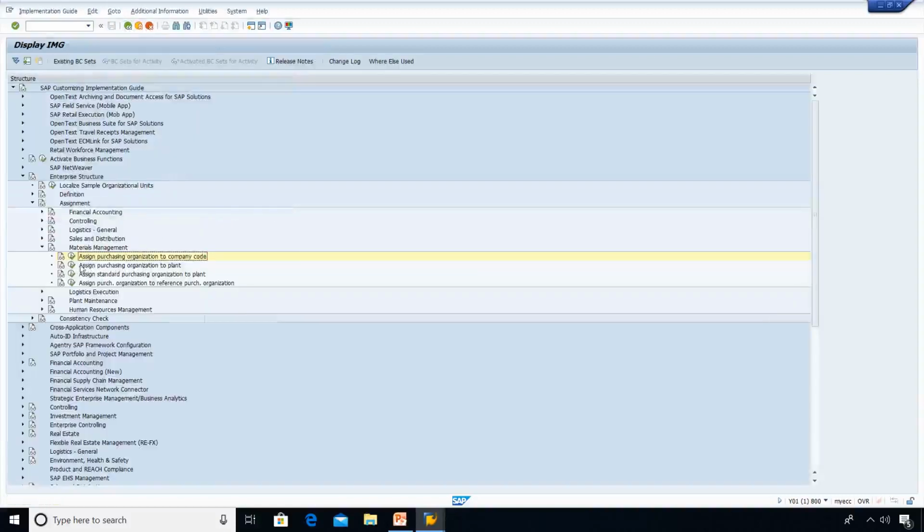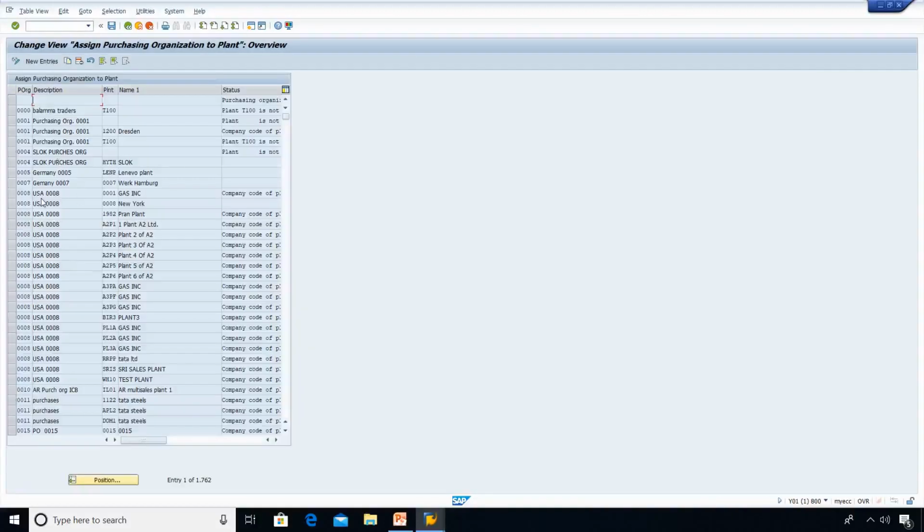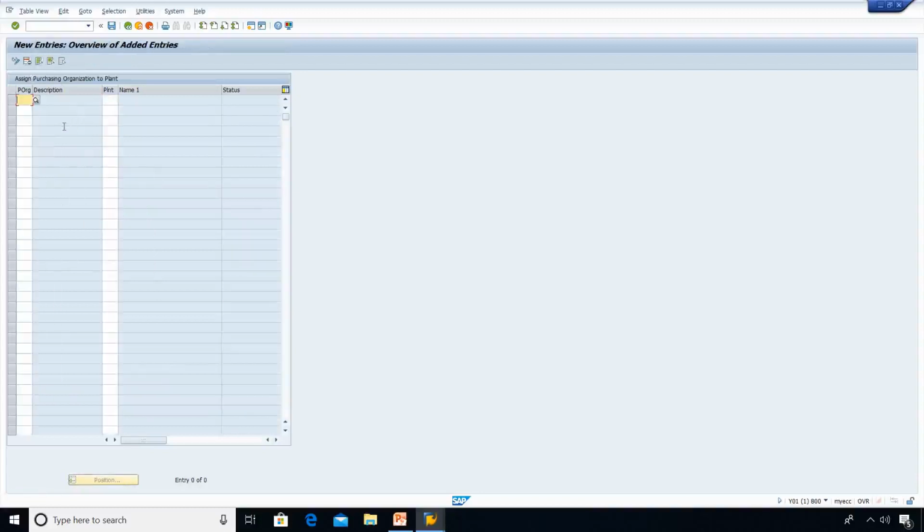Assign purchasing organization to plant. It's a plant-specific purchasing organization. Go to new entries. Maintain your entries. The purchasing organization we have created for plant 1 is PLD1, and for PLD1 the plant is LD1.